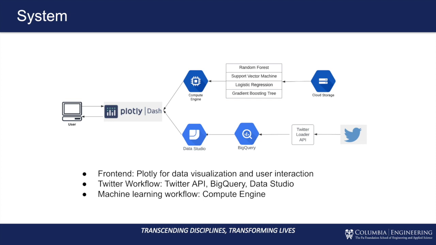For the machine learning workflow, the training data is saved in cloud storage and then trained in Compute Engine in GCP. The model files are saved and uploaded into the directory of the web application so that users can make predictions on the website.